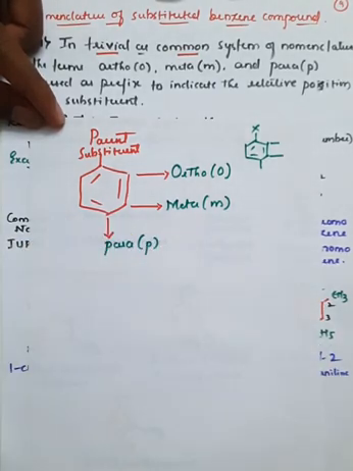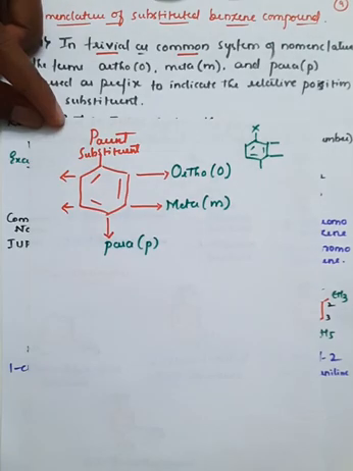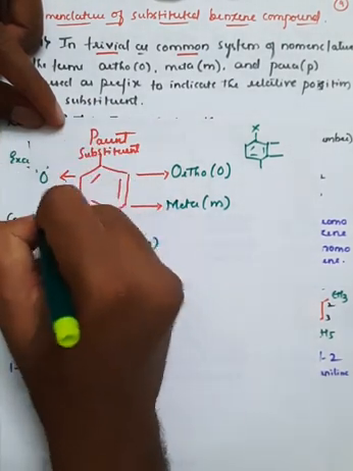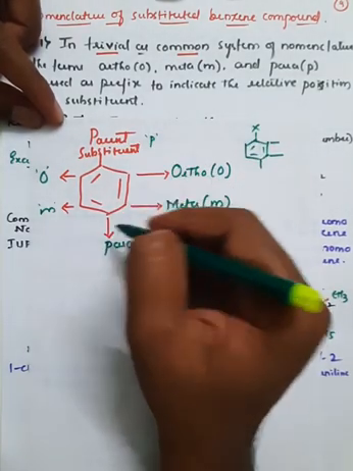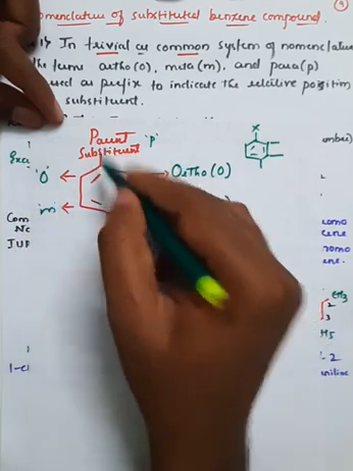And these are also the same, right? So this is also a meta position, this is also an ortho position, this is also O, and this is also M, and this acts as a para position. Which means the benzene ring consists of 2 ortho positions, 2 meta positions and 1 para position.